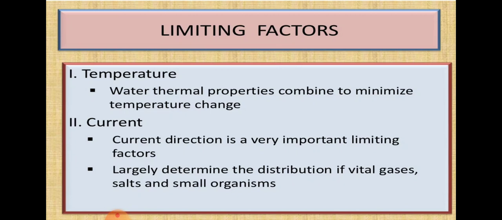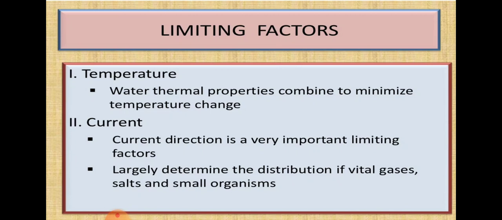So based on the temperature, the lentic and lotic ecosystems have been classified, and in lotic also and lentic also there are many organisms which are present in the water. So those organisms have to survive, and they can live in the water. The temperature also plays a very important role, because the optimum temperature is required for the survival of the organisms.